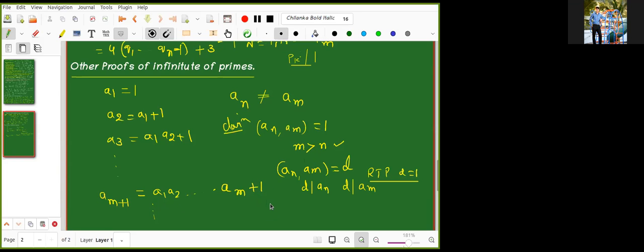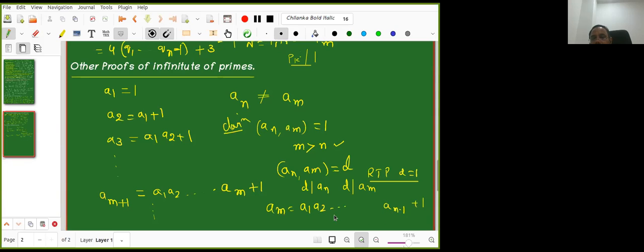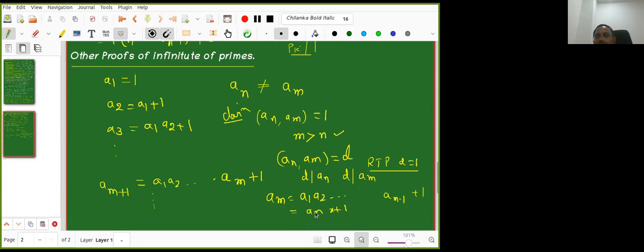So M is greater than N. So AM is equal to A1 into A2 into and so on, and here somewhere AM minus 1 is there, plus 1. This is the definition of AM, product of the previous plus 1. But N is less than M. So can somebody tell me where AN lies? Can I write like this: this is AN into X plus 1? Do you allow me? How many of you allow me, tick yes.